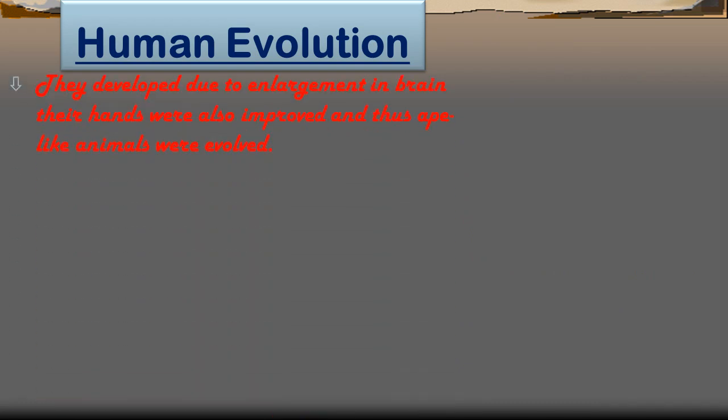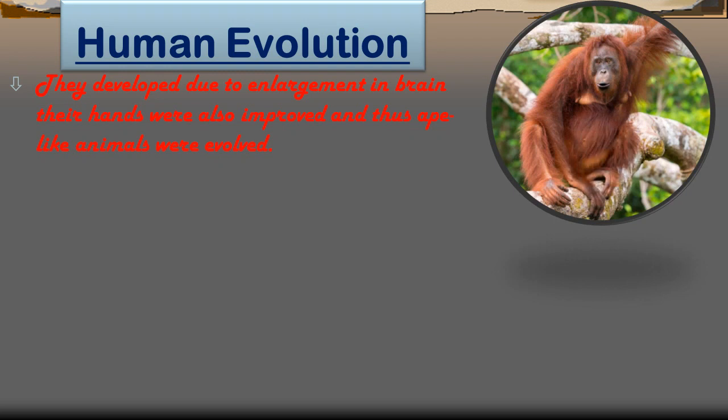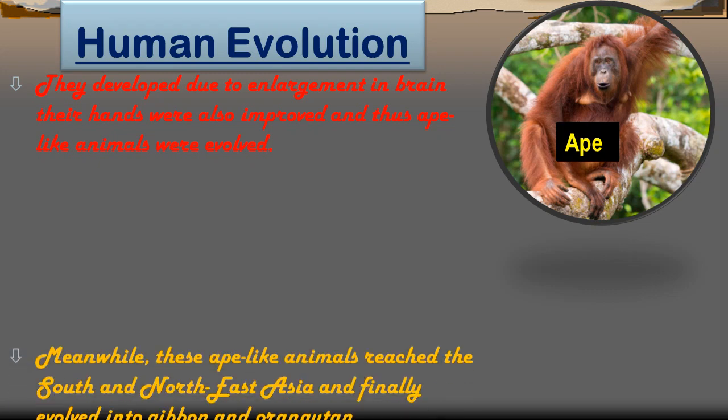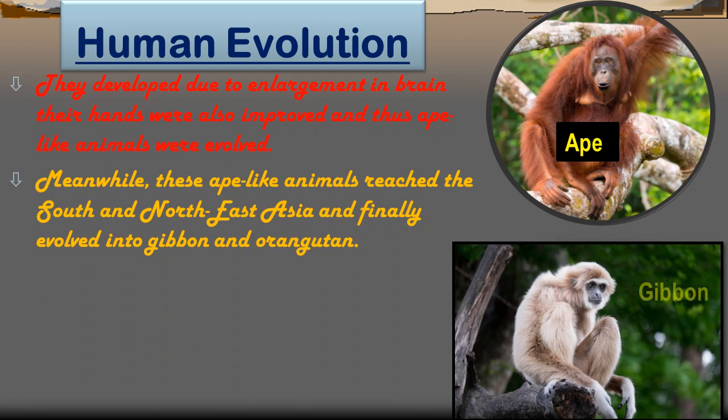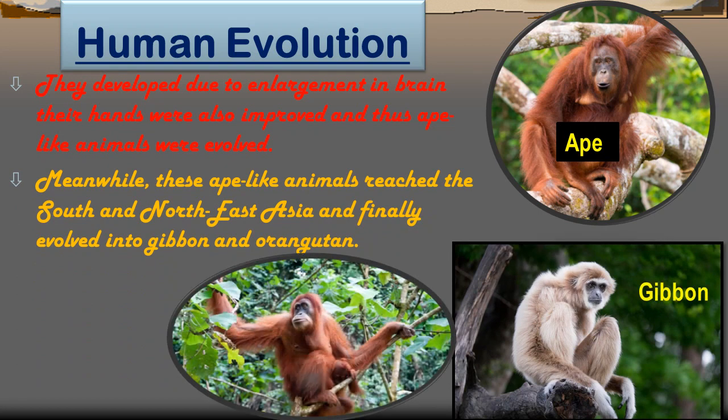Alright, now after the disappearance of the tail, what happened? Due to the enlargement of their brain their hands also improved, and thus ape-like animals evolved. Meanwhile, these ape-like animals reached South and Northeast Asia and finally evolved into the gibbon and orangutan. So this is a gibbon and an orangutan. That means they look similar to these animals. So this is evolution.